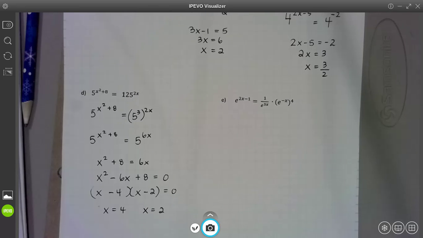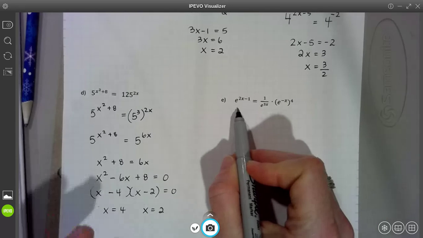Everybody okay? All right, we'll do one more. Now we're going to do one with a base e. The good news is everything's already written in the same base. It's all base e, right? I really couldn't take a number and a base e and make them become the same base. So if you're going to do a base e problem, all of your bases will already be base e. It's all just about rewriting, manipulating, and getting it to e to some power equals e to some power.